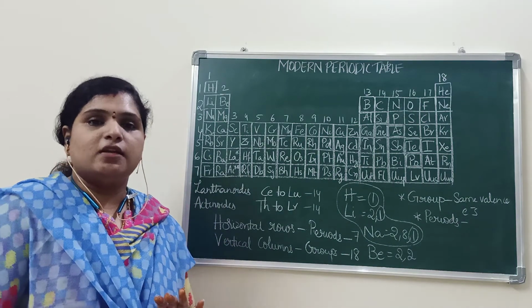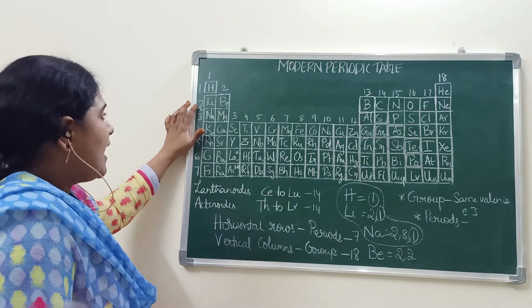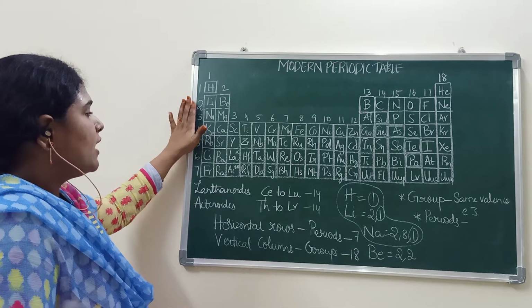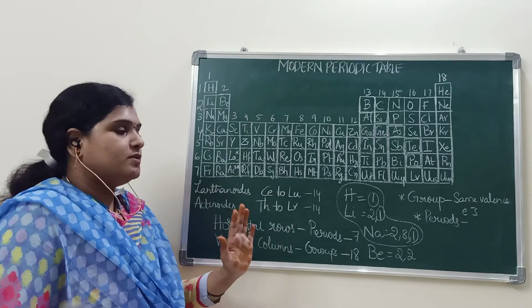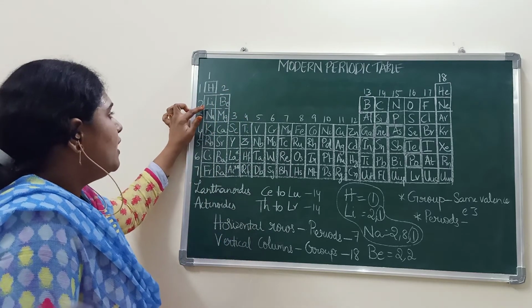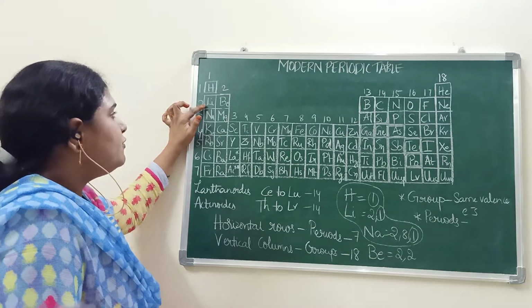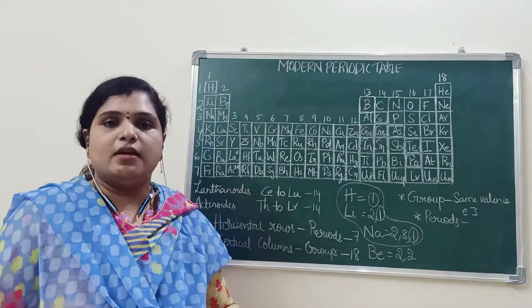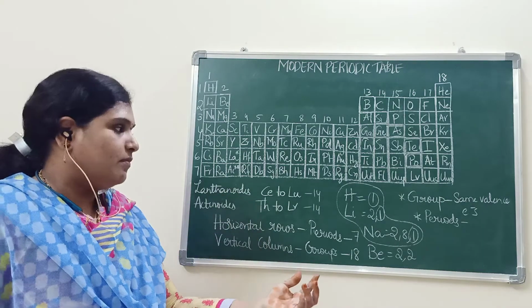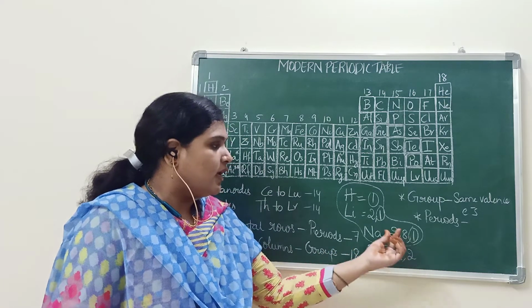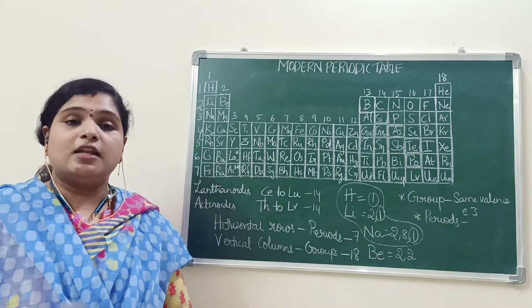Full details were given. And as we move from left to right in a period, the shell number is the same, because here also second shell, here also second shell.